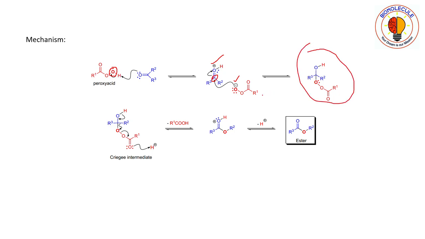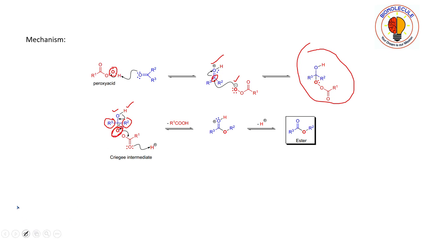Now what happens is that this bond between hydrogen atom and oxygen atom backfires, and one of the alkyl groups migrates to this oxygen atom.